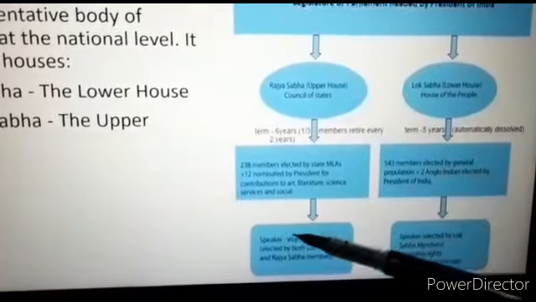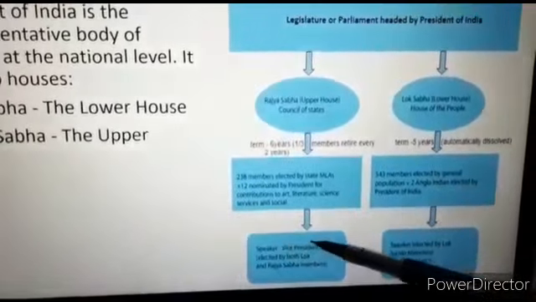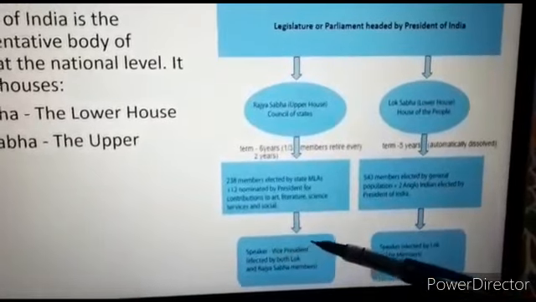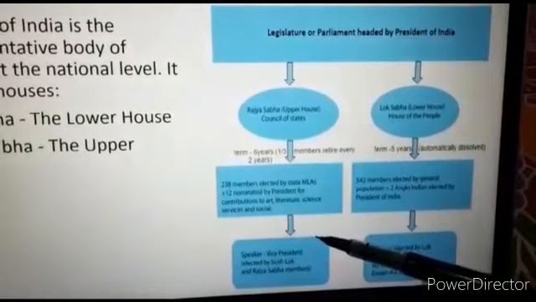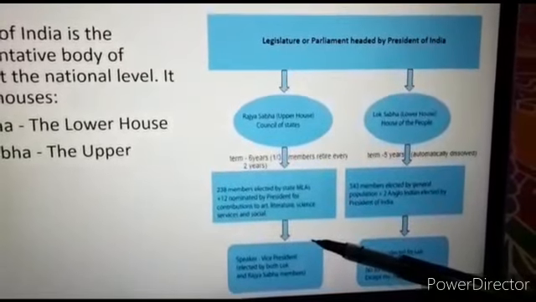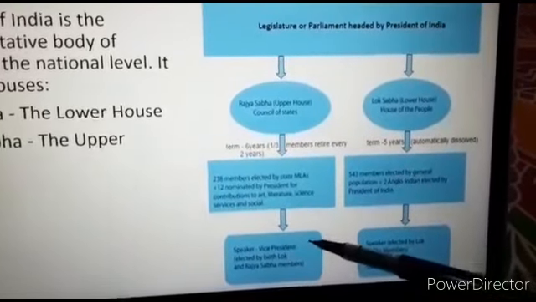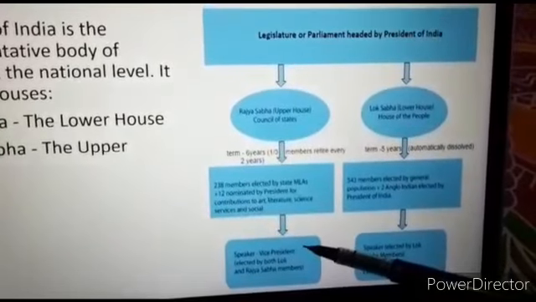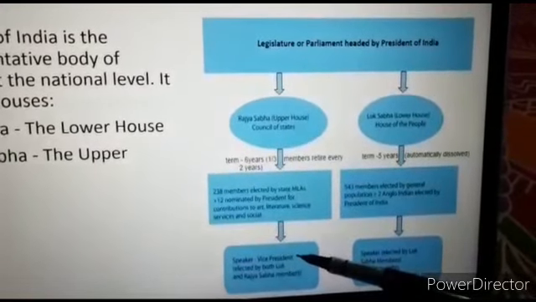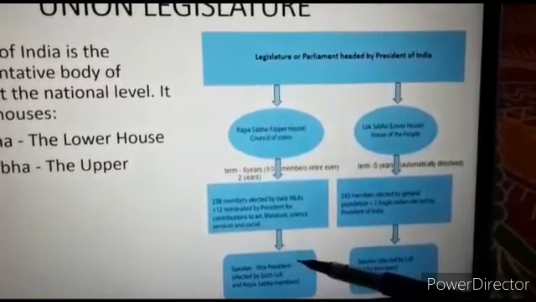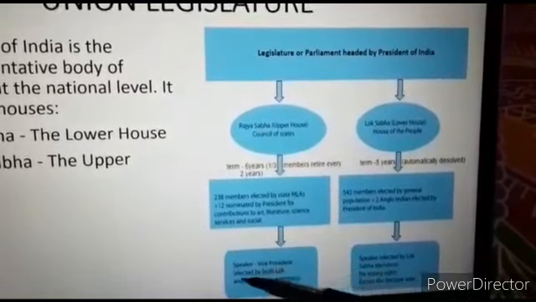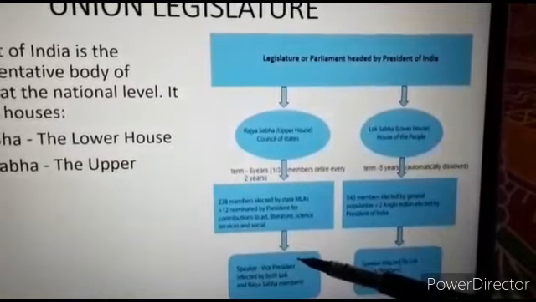Now let us discuss the speaker of the Rajya Sabha. The meetings of the Rajya Sabha are presided over by the Vice President of India. Now what is the function? He conducts the proceedings of the house and allows the members to move bills in the house. So that is the main function of the speaker of the Rajya Sabha.